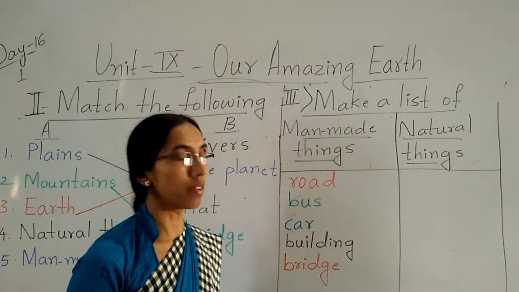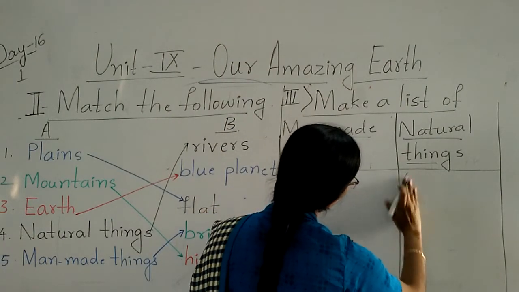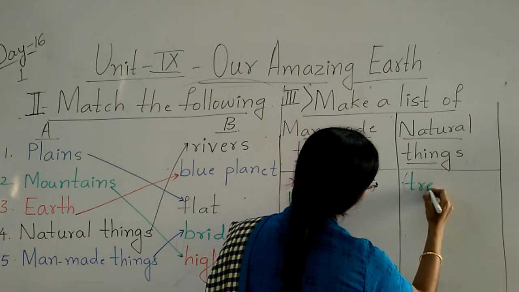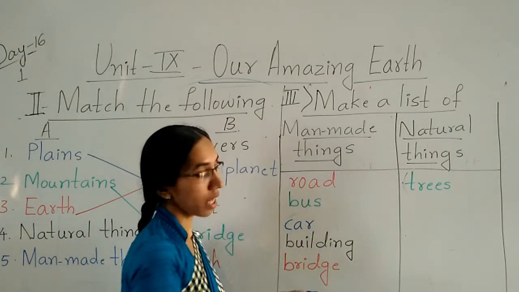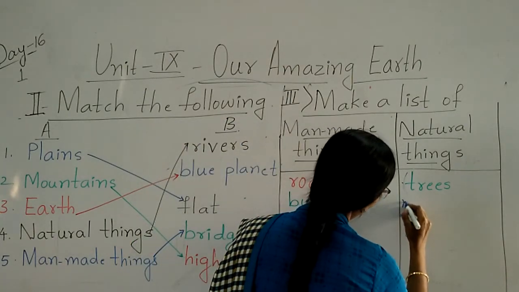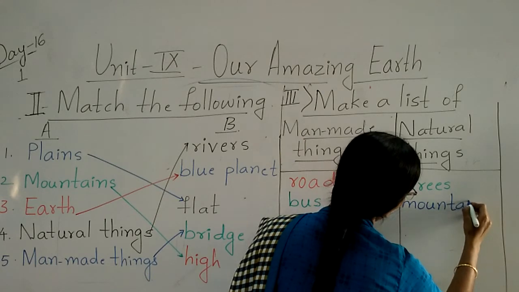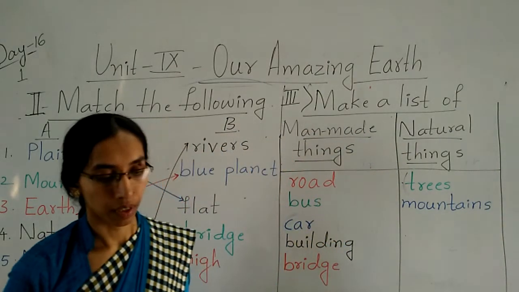Now here we see. In the natural things what they have given? Trees. What is the first they have given? Trees. Then, yes, mountains. Then river.